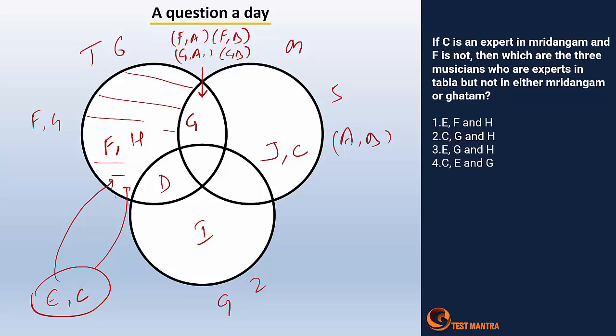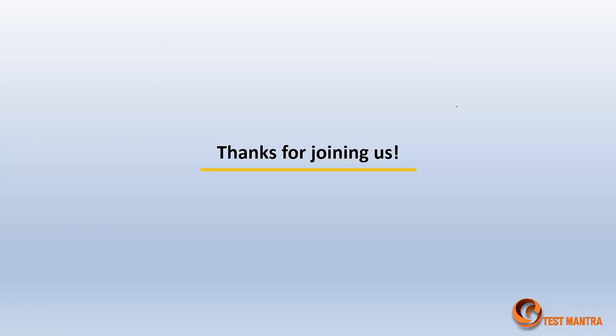So let's see. EFH is possible, CGH is not possible, then EGH is not possible, CEG is not possible. So possibility is E, F and H. Right, that's all for today. Thanks.